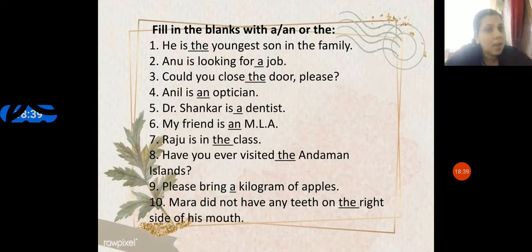Raju is in the class. Have you ever visited the Andaman Islands? Please bring a kilo of apples. Mara did not have any teeth on the right side of his mouth. Please write this answer in your Articulation book with a pencil. It is good to write with a pencil because if you make a mistake, it is easy to erase. And it's your choice, it's your book. So you can use either a pencil or a pen to write in your English workbook, Articulation.